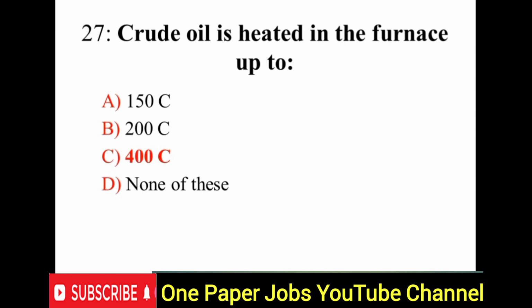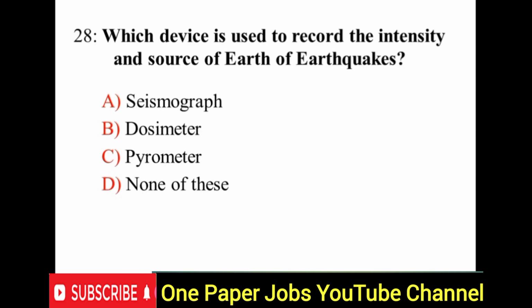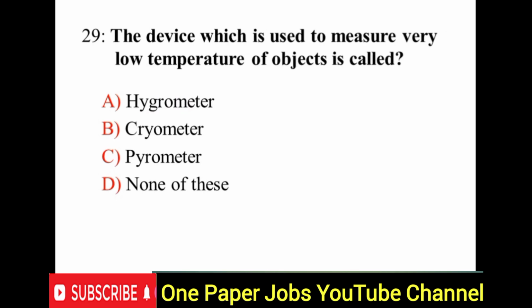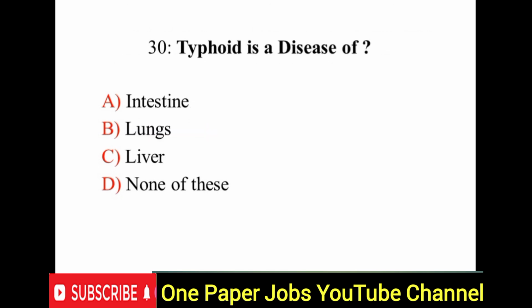Question number 28, which device is used to record the intensity and source of earthquakes? Right option is option A, seismograph. Question number 29, the device which is used to measure very low temperature of objects is called? Option B is the right answer, cryometer.